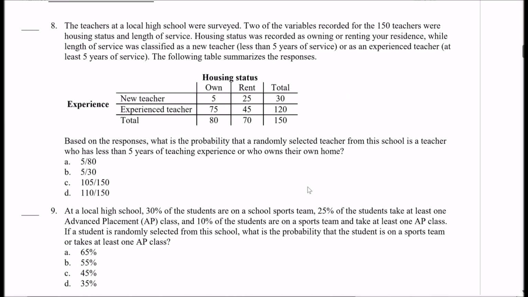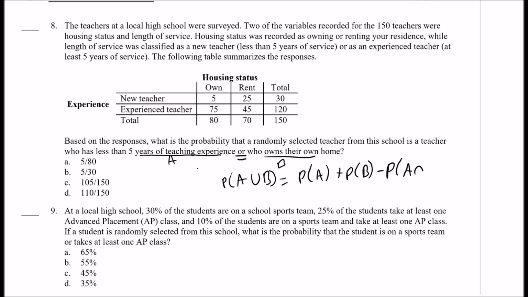Number 8. So number 8, it says, based on the responses, what is the probability that a randomly selected teacher from the school is a teacher who has less than 5 years experience or owns their own home? All right, so remember the probability, let's call this A, and let's call this B. So remember, the probability of A or B is equal to the probability of A plus the probability of B minus the probability of A and B. That's the general addition rule for any 2 events, A and B.